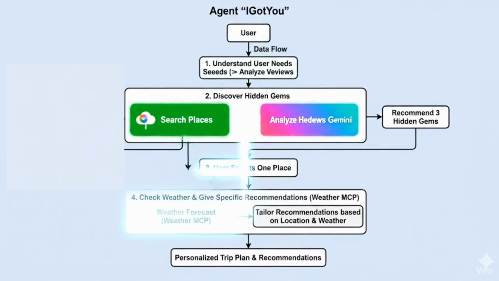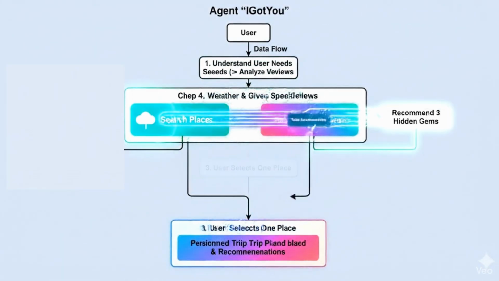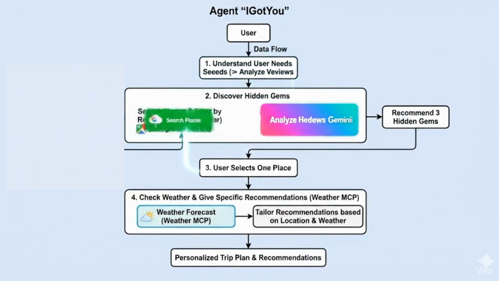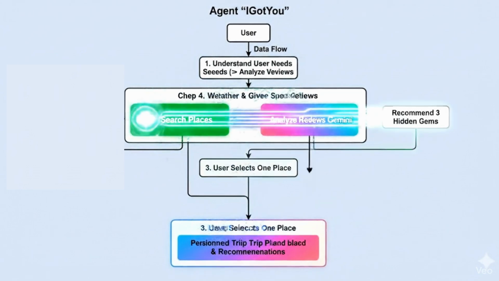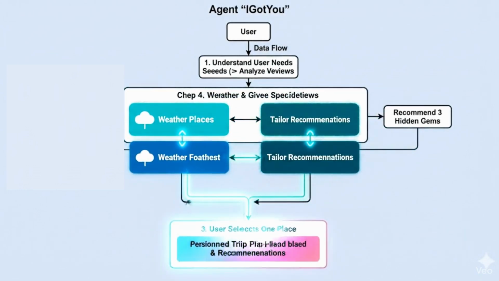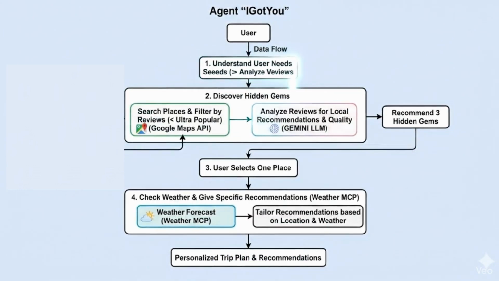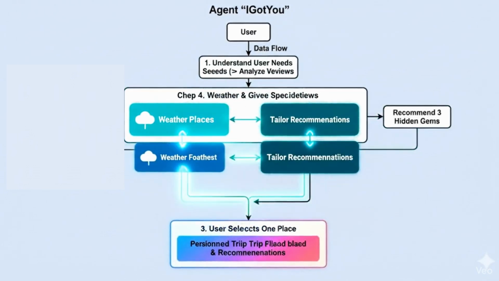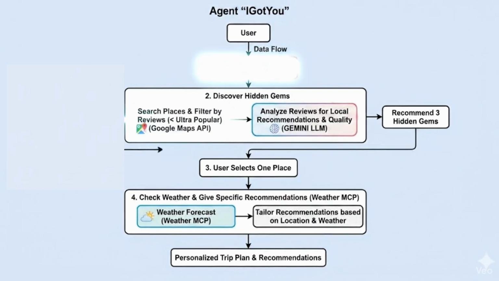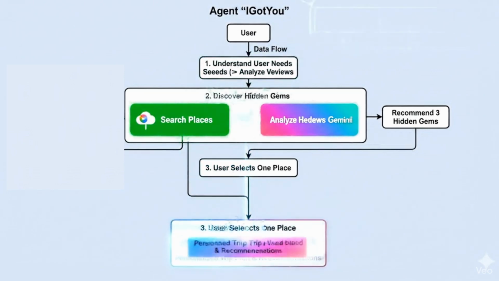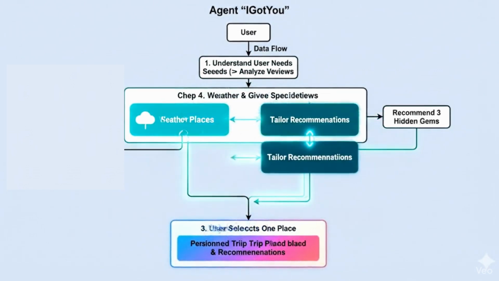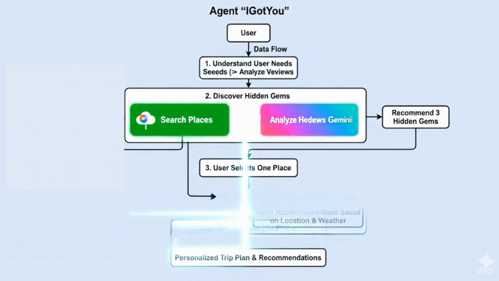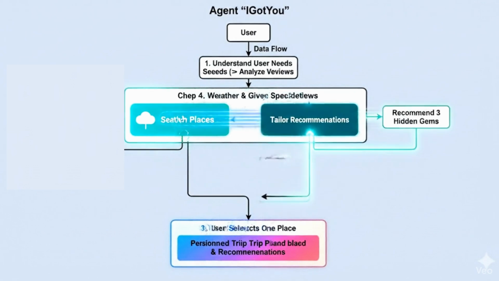So this is the way the agent works. First, it will understand the user needs to find the specific places tailored for this user only. Then for this, it will recommend 10 places with a small number of reviews, and Gemini will analyze those places by understanding the reviews to filter only high quality places that are recommended by locals. Then the user selects one of those places. Then we use the weather MCP that will check for the weather conditions for the specific times of the trip to the user to give specific recommendations for that spot at that time for the user.